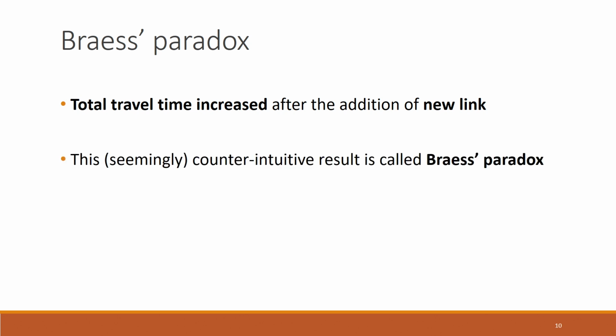This is slightly surprising in the sense that we constructed a new link or a new road, but the total system travel time has increased. That is, the congestion has in a way increased, which we did not want, because we have spent some money and some resources, and the network performance has in fact reduced. This seemingly counterintuitive result is called Braess paradox.